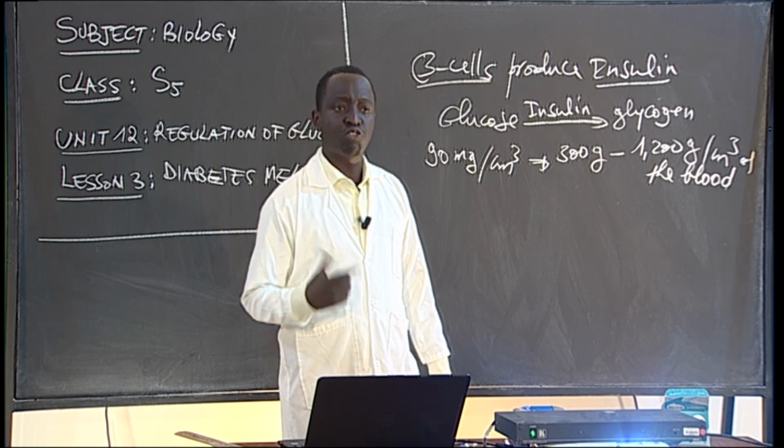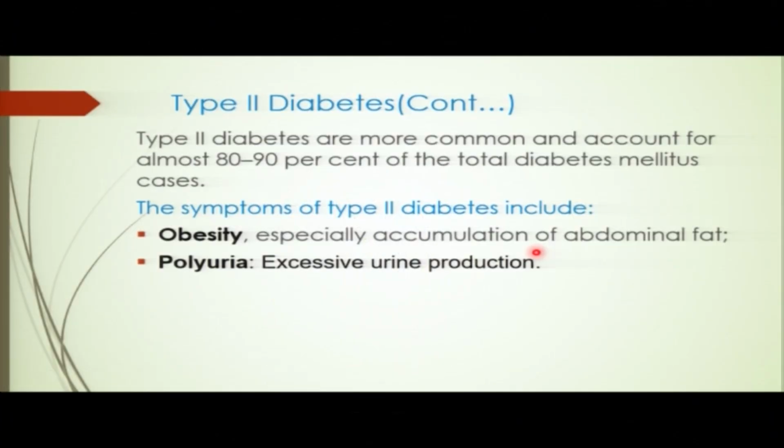Type 2 diabetes is more common and accounts for almost 80 to 90% of the total diabetes mellitus cases. You see? Most of the diabetes mellitus cases are this type 2 diabetes, 80 to 90%. So what are the symptoms? What are the symptoms of type 2 diabetes mellitus?